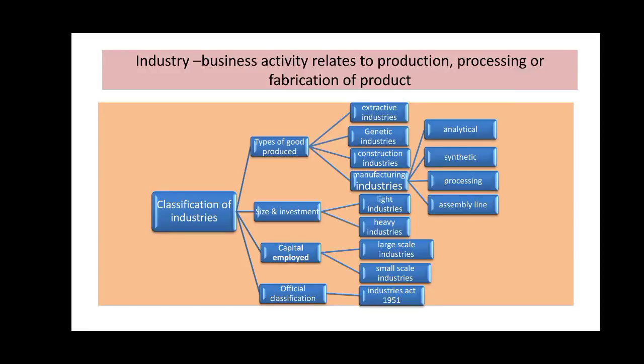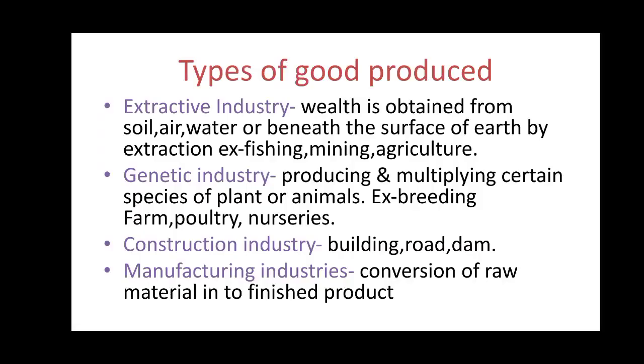Depending upon the capital employed, industry is classified again in two types: large scale industry and small scale industry. And finally, it is the official classification. Now we have to learn one by one. Depending upon the types of good produced, the classification of industries.